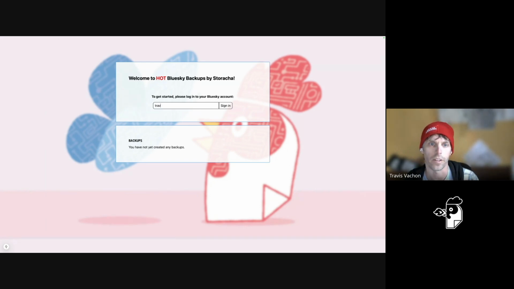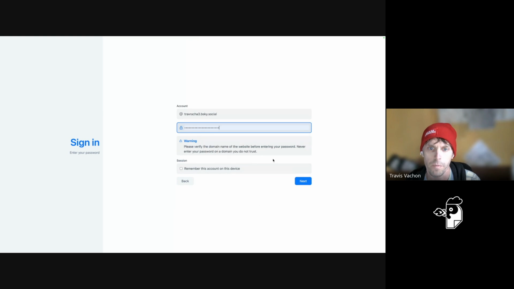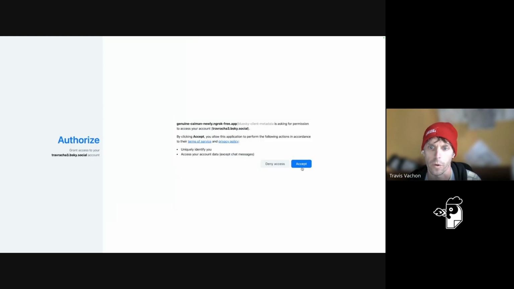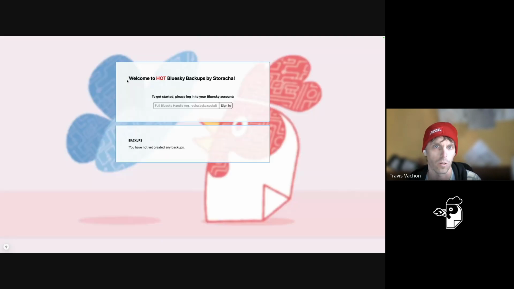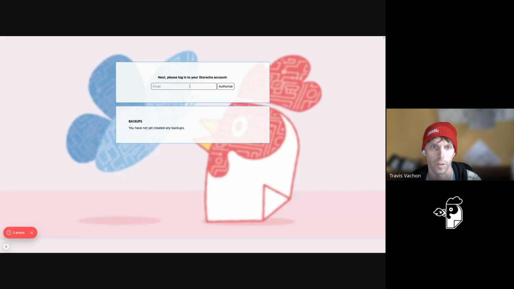To get started, you have to sign up or sign in with a Bluesky account. The whole point of this is to back up your Bluesky account, so of course, a Bluesky account is a necessary part of that. So basically, we go through the OAuth flow. This is something that Bluesky provided. You can see that we're on the bluesky.social app here. And this is going to return us back to my ngrok URL, which is kind of how this whole thing is working right now. Once that's done, you can log into your Sriracha account.